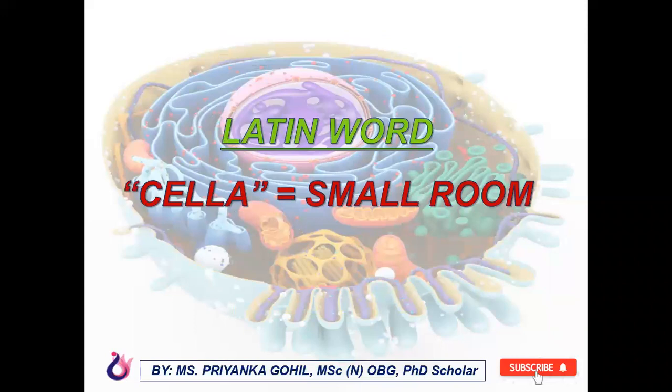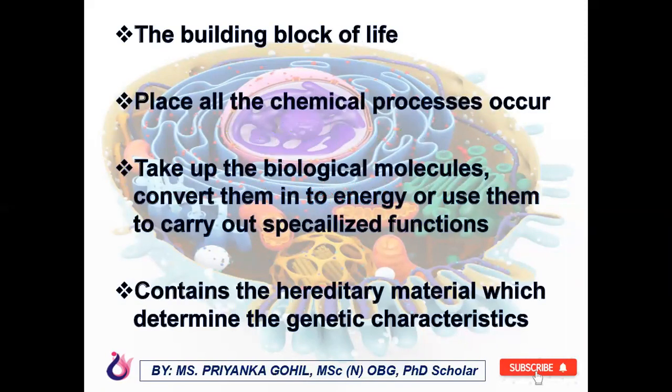Now, where has this word come from? The word cell comes from a Latin word, cella, which means a small room. Cells are the building blocks of life where all the chemical processes occur. They take up biological molecules, convert them into energy or use them to carry out specialized functions. They also contain the hereditary material which determines the genetic characteristics.